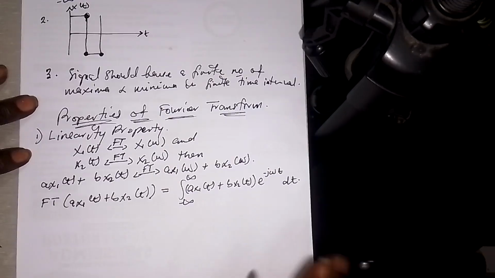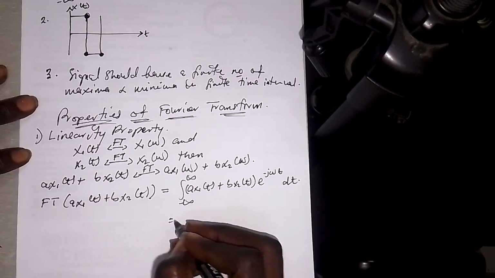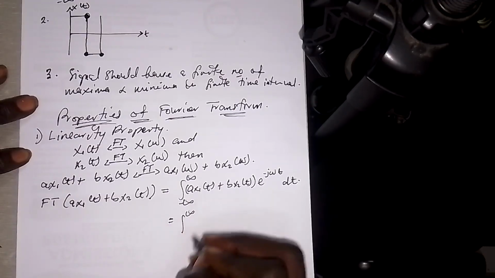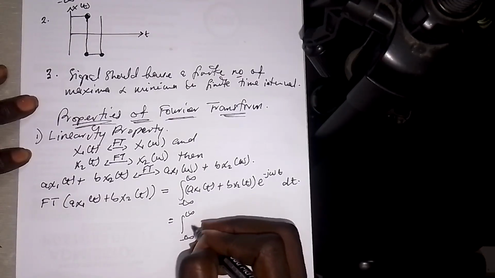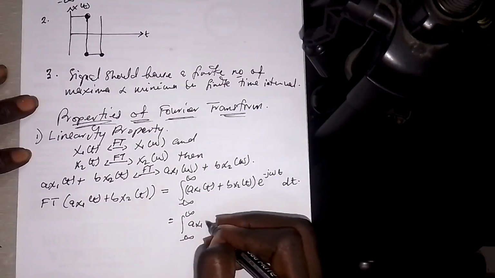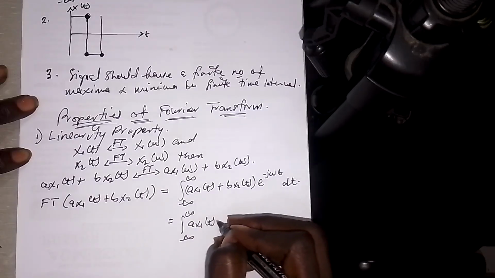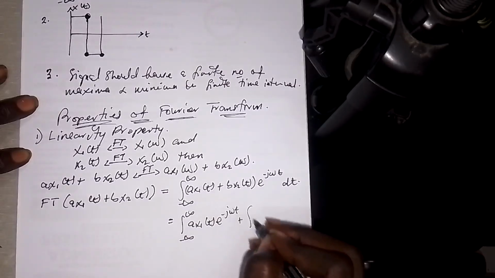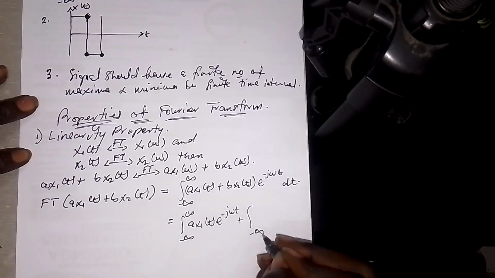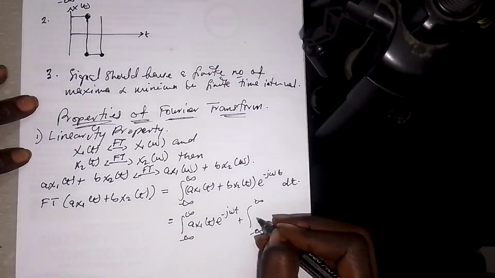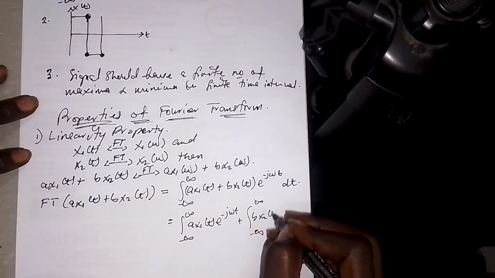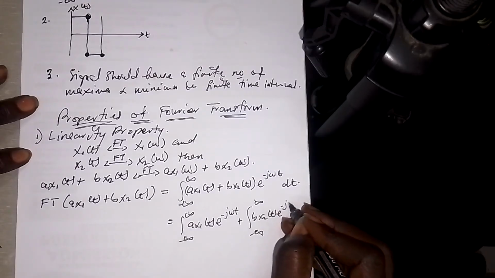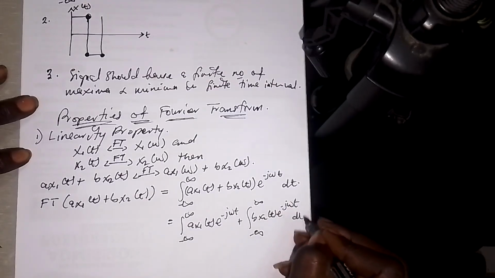Now we can split it into the integral from minus infinity to infinity of a x1 of t times e to the minus j omega t, plus the integral from minus infinity to infinity of b x2 of t times e to the minus j omega t dt.